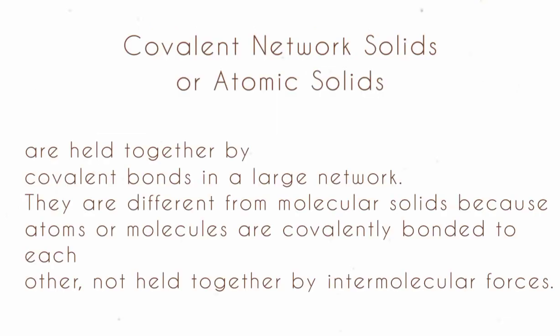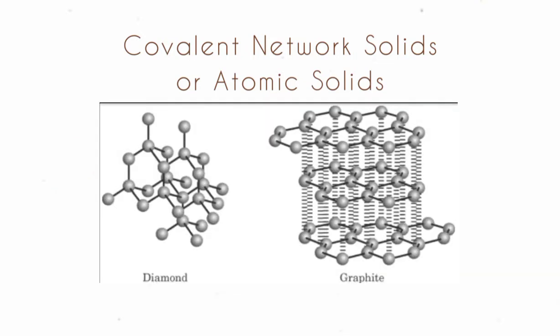Covalent solids are held together by covalent bonds in a large network. They are different from molecular solids because atoms or molecules are covalently bonded to each other, not held together by intermolecular forces. Covalent solids tend to be hard and brittle. Graphite is a notable exception because its covalent network takes the form of a two-dimensional sheet of graphene, just one atom thick.